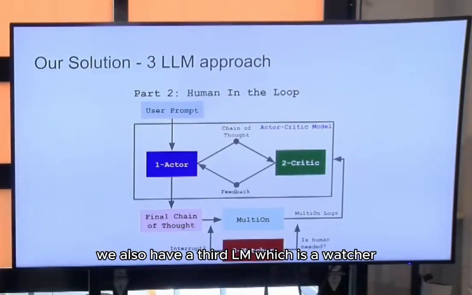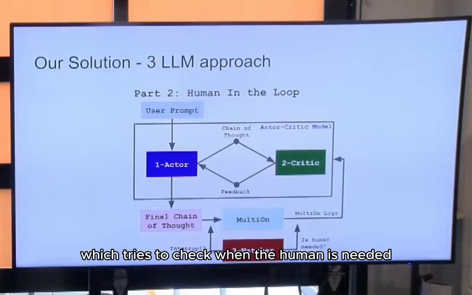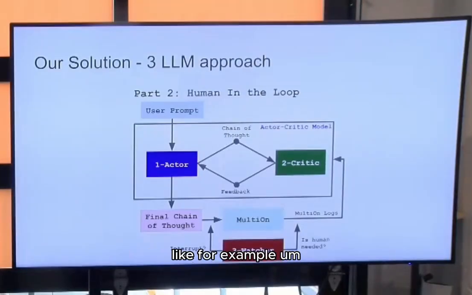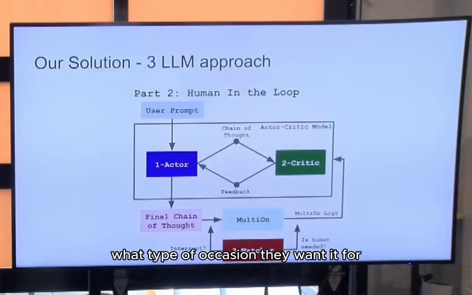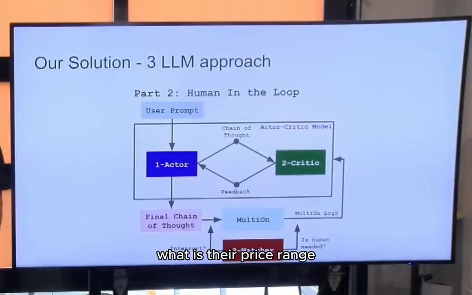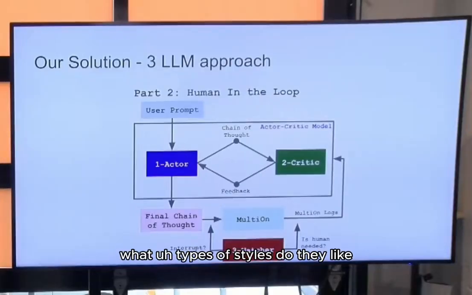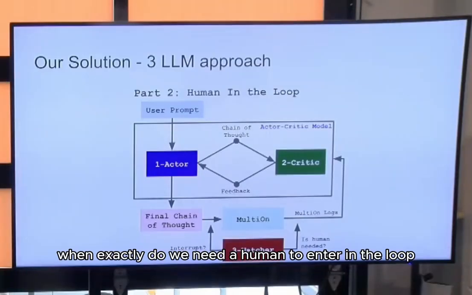We also have a third LLM, which is a watcher, which tries to check when the human is needed in the loop. For example, if the user just specifies that they want a dress, there's not enough info to know what type of dress the user wants, what occasion they want it for, what their price range is, what types of styles they like. So this third LLM looks at the outputs of MultiOn and tries to figure out when exactly we need a human to enter the loop.